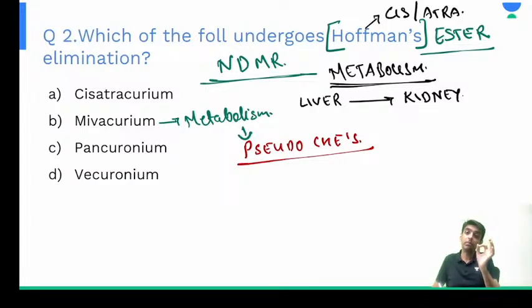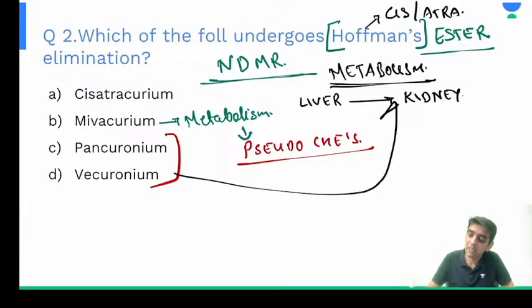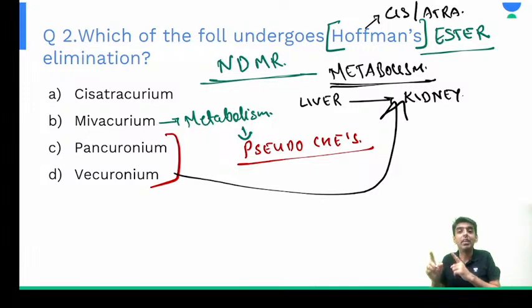Pseudocholinesterases, right? So mivacurium and succinylcholine both are metabolized by the same metabolism. Now coming to pancuronium and vecuronium. How are pancuronium or vecuronium metabolized? They both are metabolized by the liver and kidney, that is hepatorenal metabolism, right? Clear? So in liver and renal diseases, which of the following will we use?